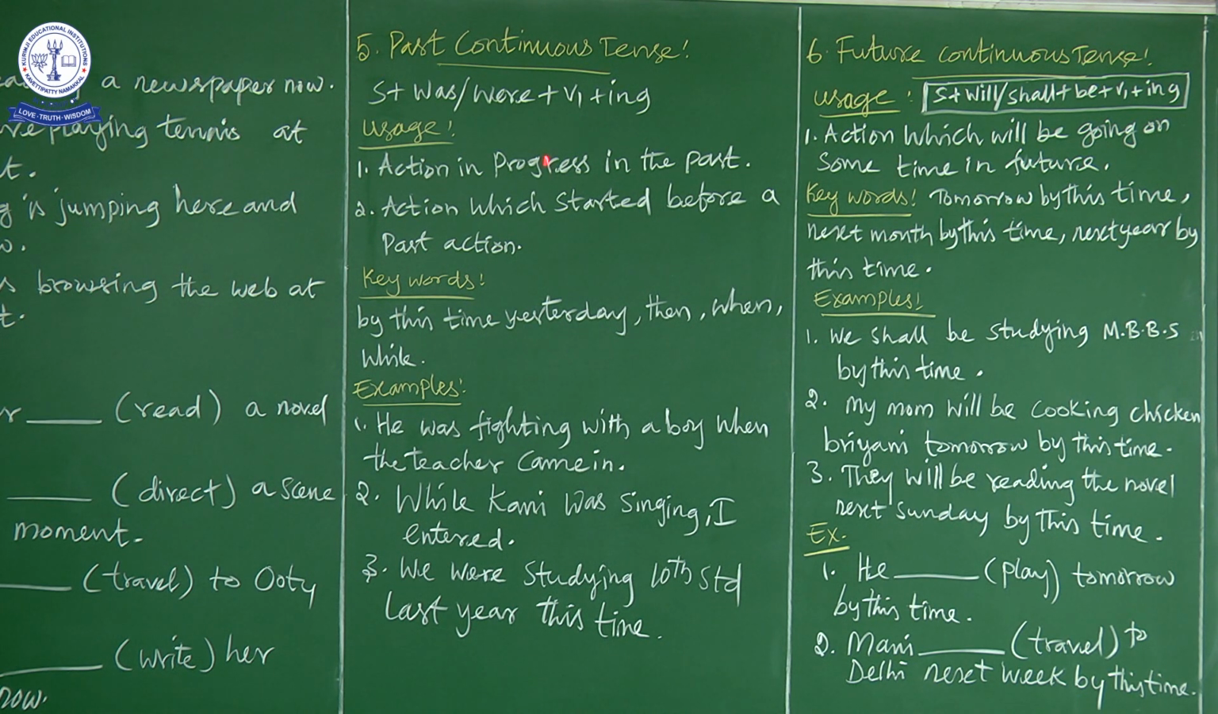See, these two rules are slightly different. Previously we have seen present continuous at the time of speaking. When the sentence is at the time of speaking, you have to go for present continuous tense. When the action is in progress in the past, we have to go for past continuous tense. Another usage is also given: action which started before a past action. Which means in a sentence there will be two actions. One action is in simple past tense, and another will be in past continuous. We will discuss with the examples.